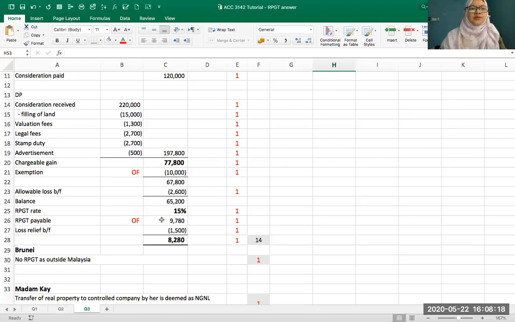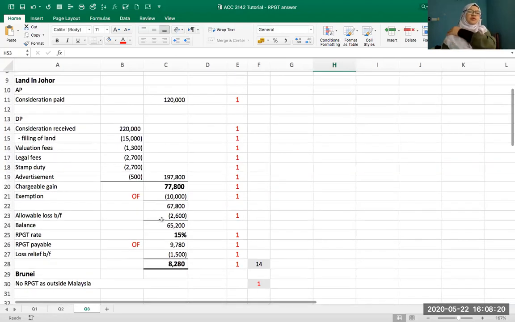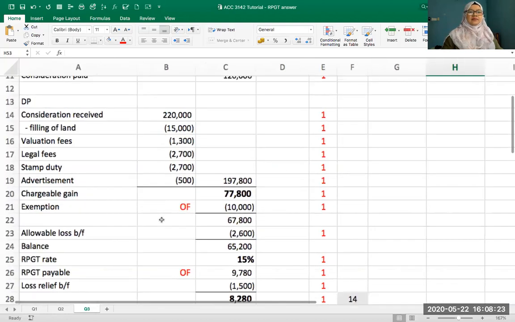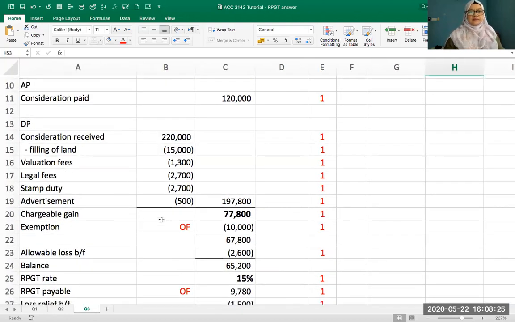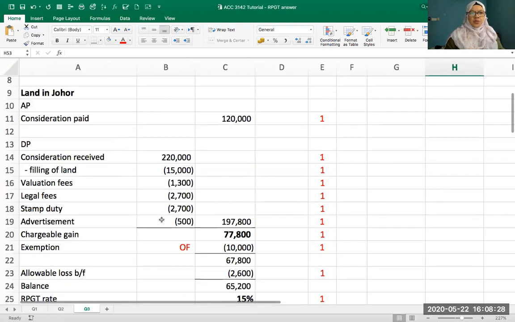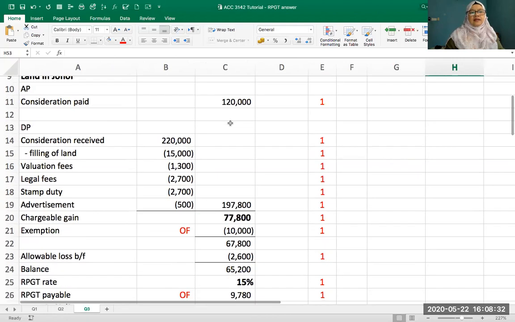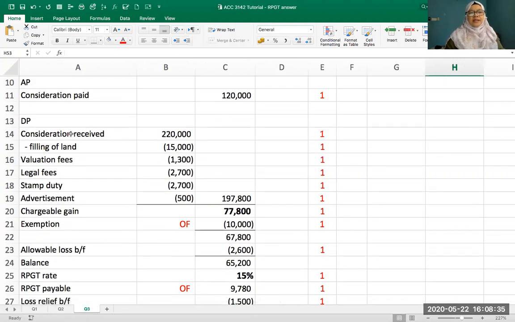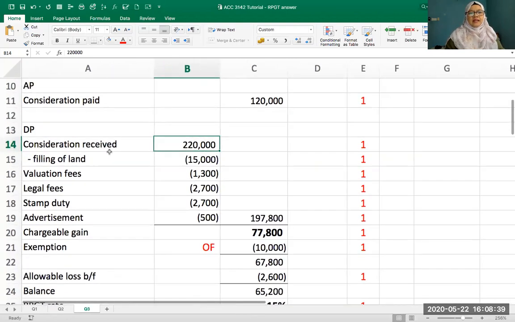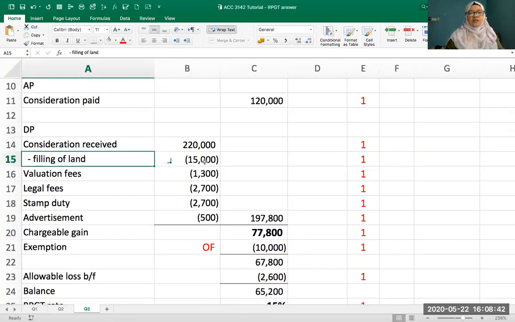Okay, I will share with you for the property in Johor. Can you see that clearly? For the land in Johor, you have an acquisition price, you paid 120,000 for the land. And then the disposal price is made up of the consideration received for the land, which is 120,000. And then you minus your enhancement cost, which is the cost you paid for the filling of low-lying land, 15,000. And then you also have your valuation fees. All these are deducted from your consideration received.